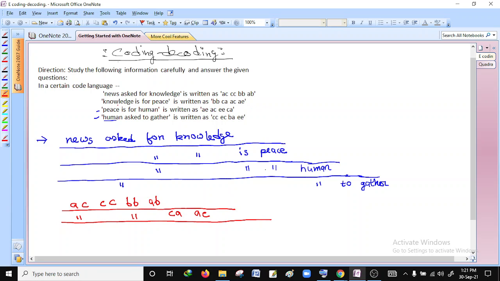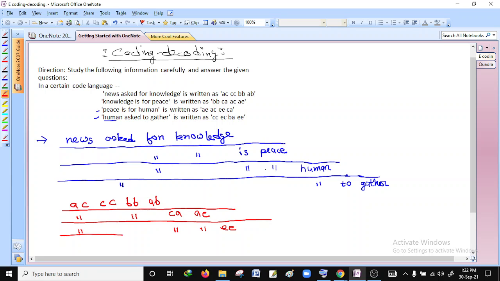Next, in the third sentence, peace is for human. What is the code? AE. Is there any AE? Yes, it is here. Give the common sign below it. Next is AC. Is there any AC? Yes, it is here. Give the common sign below here. Is there any EE? No. So write it here, EE. What is the last word in the third sentence? That is CA. Is there any CA in the first sentence? No. In the second code? Yes, it is here. So give the common sign here.